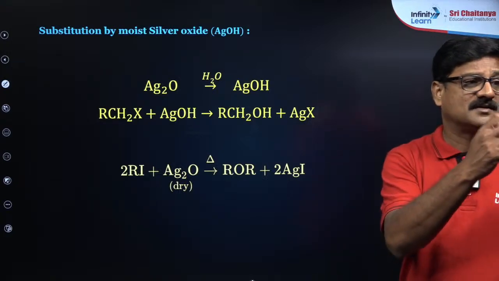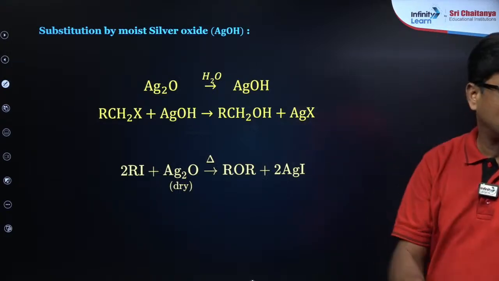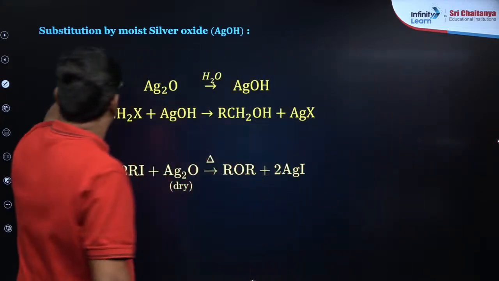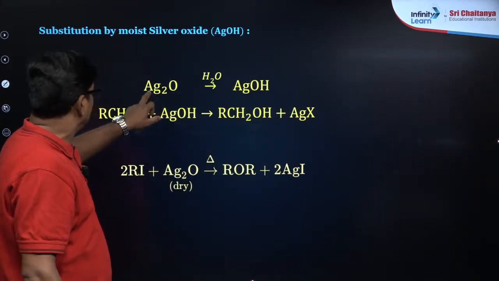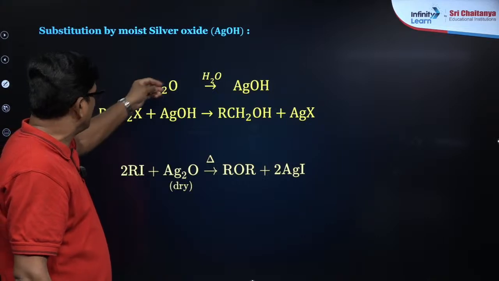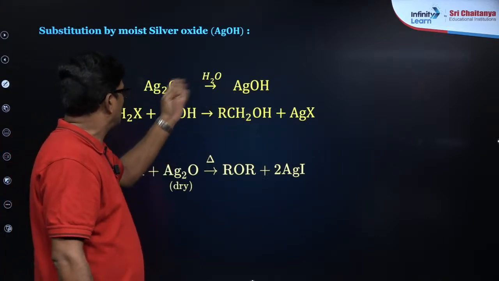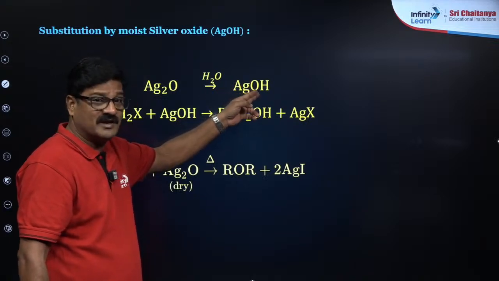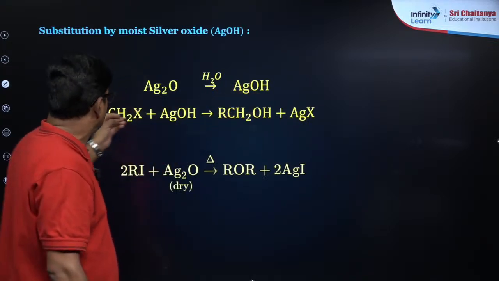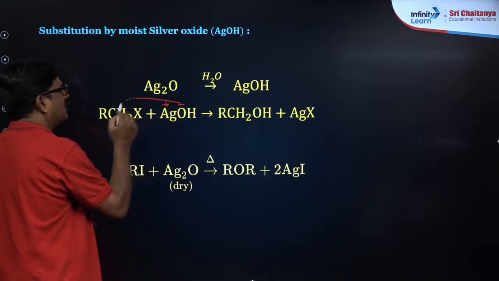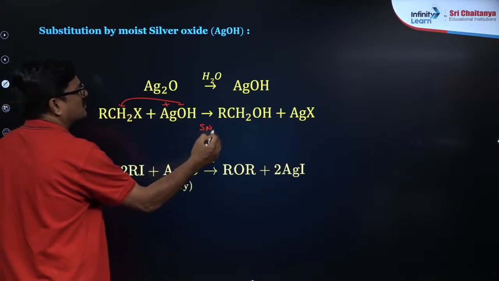Now let us talk about substitution by moist silver oxide. Ag2O, silver oxide, if you add a little bit of water you make a paste, so that on reacting with water you get AgOH. So Ag plus OH minus. It is going to be a nucleophilic substitution reaction.